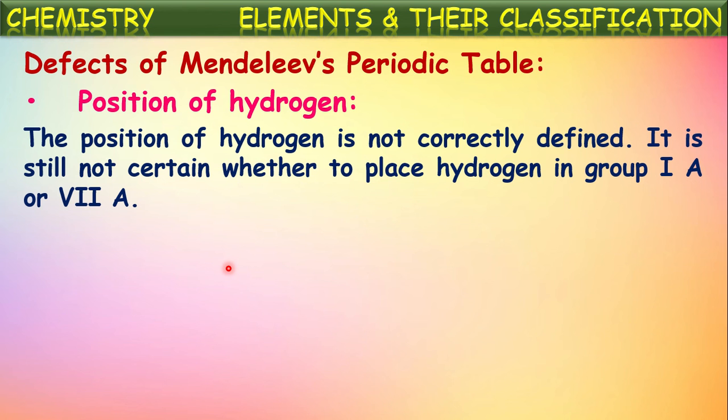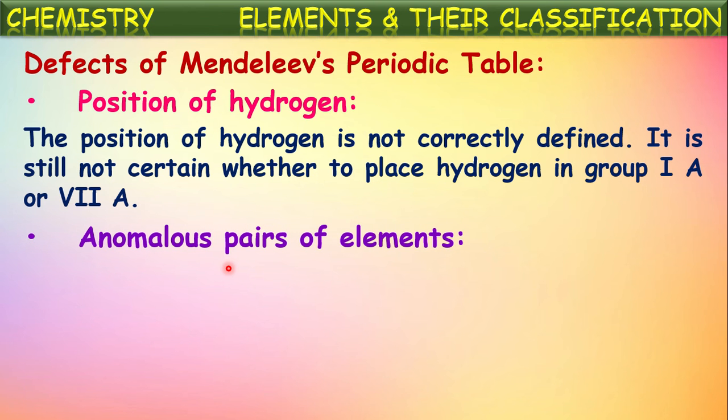That is why the position of hydrogen is not fixed yet. It has two places in Mendeleev's periodic table, one in the 1A group and one in the 7A group, because hydrogen exhibits the properties of these two groups of elements. So that is one limitation or drawback in Mendeleev's periodic table.